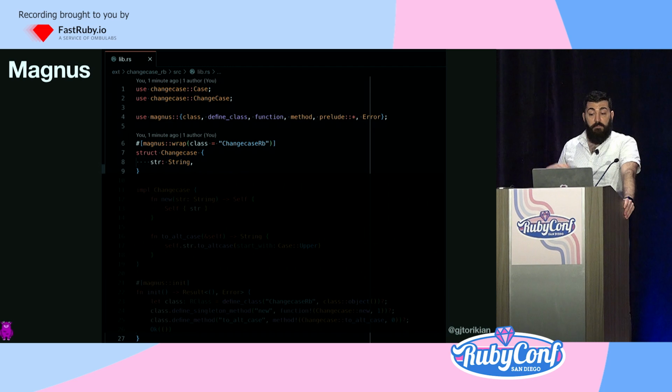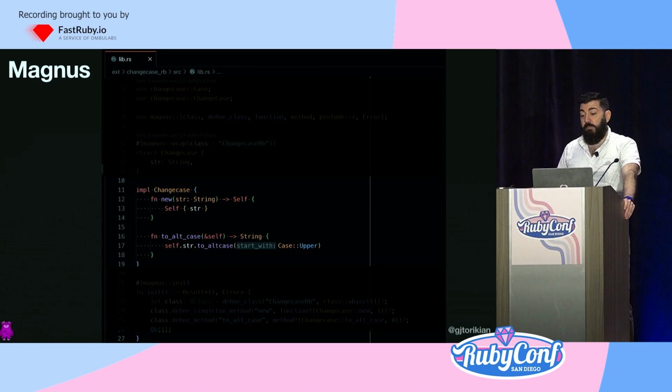At the top, we import our crates for Magnus and our gem change case. And we also define in Rust what we want our Ruby change case class to look like, right? In Rust, they're structs. In Ruby, they're classes. And again, Magnus wrap is a hint to our build system that this struct should be associated with that Ruby change case class. And this struct, like our Ruby code, only has one field, str, which is a string.